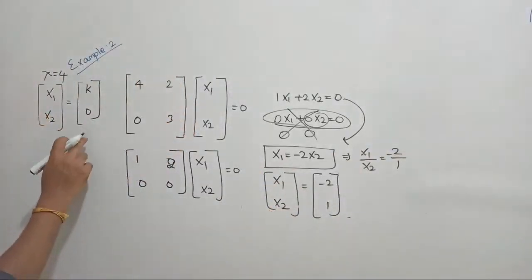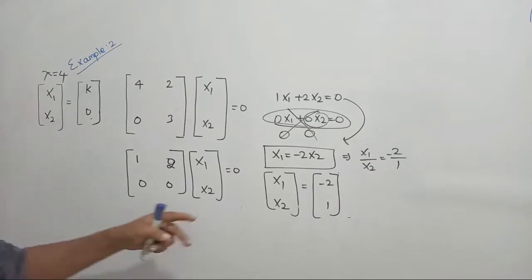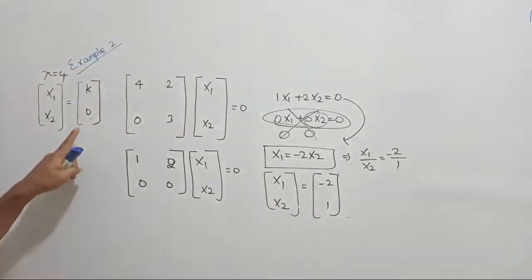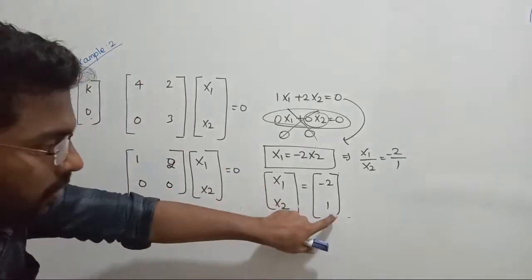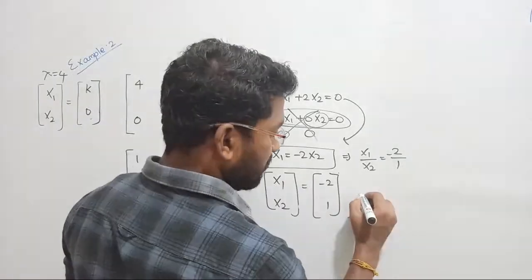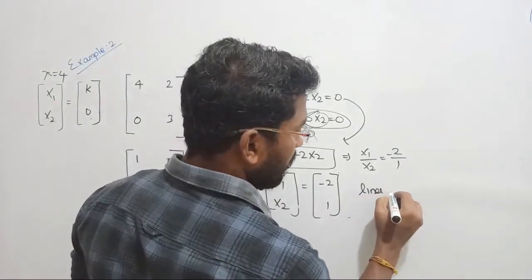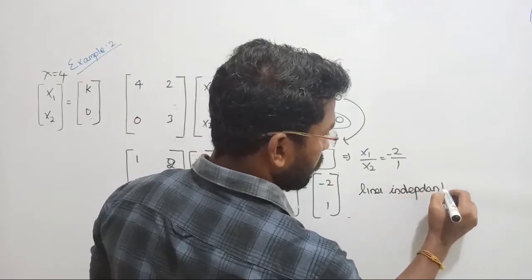Anyway, what we got here? So here we got the answer as k10. Here my answer is k10, right? So similarly here the answer is what? Minus 2 1, right? So is there any difference between them? Now, if we multiply this value by something, does it come here? Does anything like that happen? No, right? So the conclusion is what? These two equations are always linearly independent of each other.